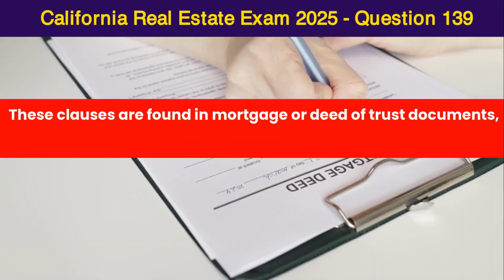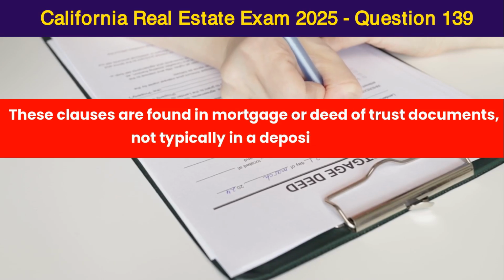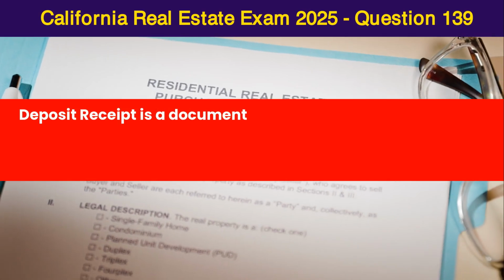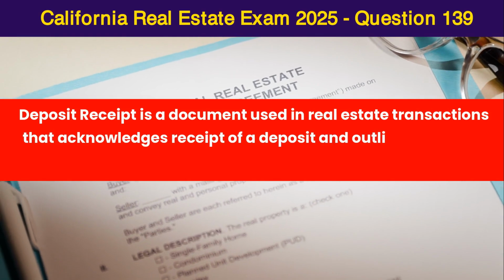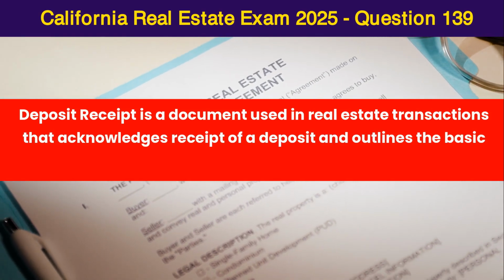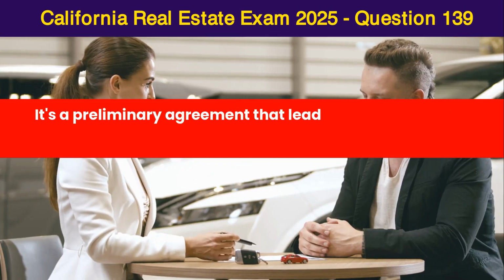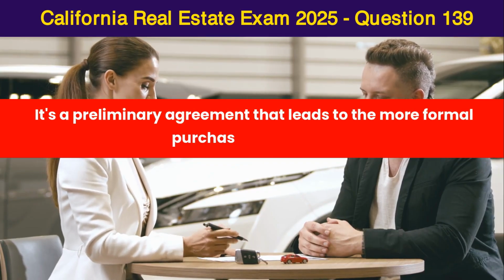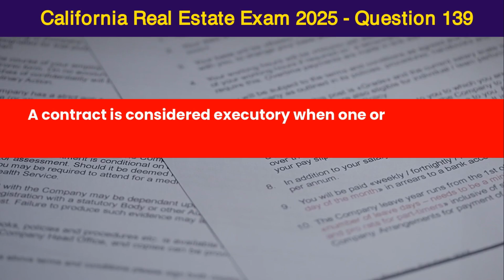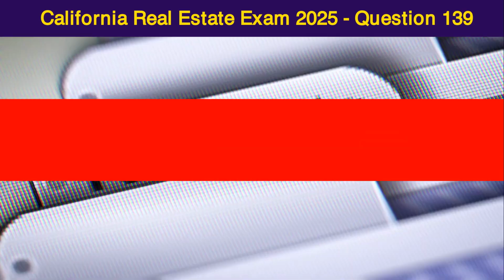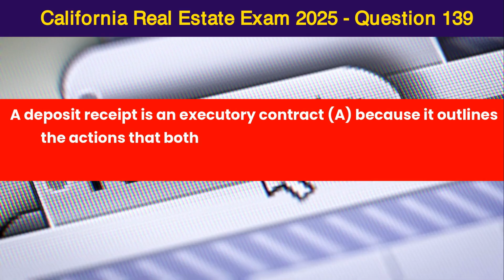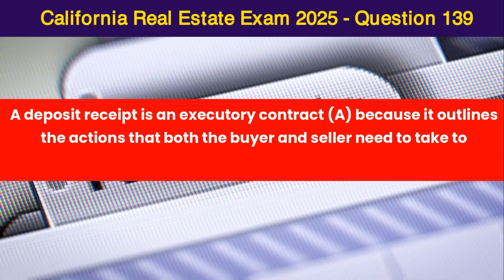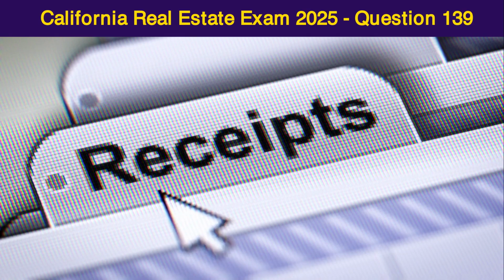These clauses are found in mortgage or deed of trust documents, not typically in a deposit receipt. Deposit receipt is a document used in real estate transactions that acknowledges receipt of a deposit and outlines the basic terms of the sale. It's a preliminary agreement that leads to the more formal purchase agreement. A contract is considered executory when one or both parties have not yet completed their obligations. A deposit receipt is an executory contract, A, because it outlines the actions that both the buyer and seller need to take to complete the sale.